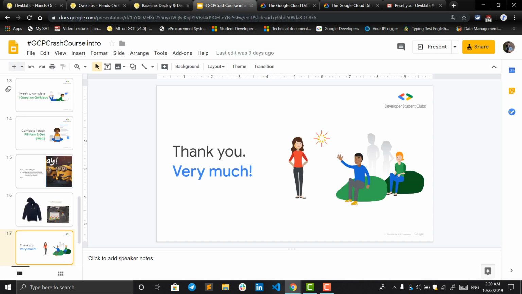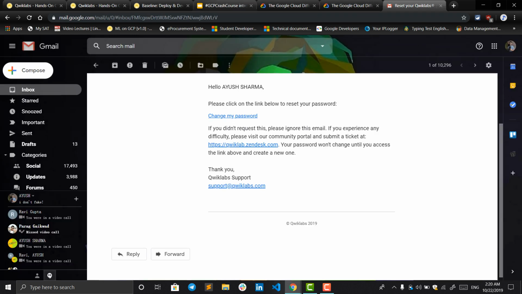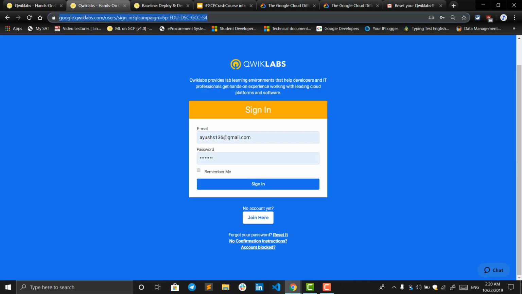Make sure you learn really awesome things from Quick Labs and from Google itself. This is a really great initiative from Google Cloud in collaboration with Developer Student Clubs. So I guess you should use your credibility to make sure you can do great things.